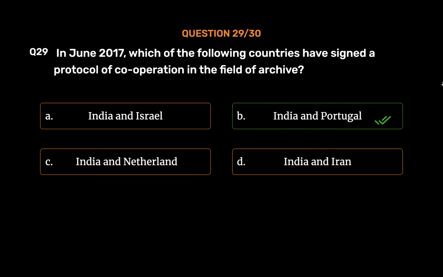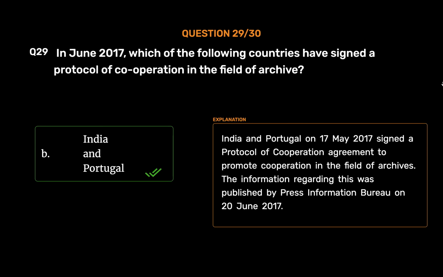India and Portugal. India and Portugal on the 17th of May 2017 signed a Protocol of Cooperation Agreement to promote cooperation in the field of archives. The information regarding this was published by Press Information Bureau on the 20th of June 2017.